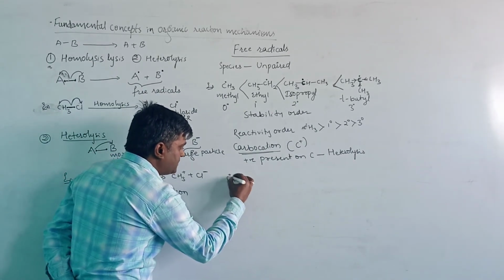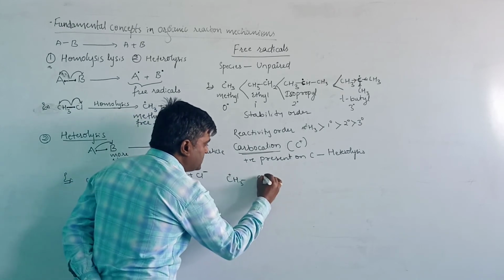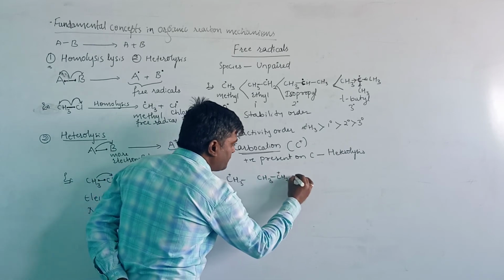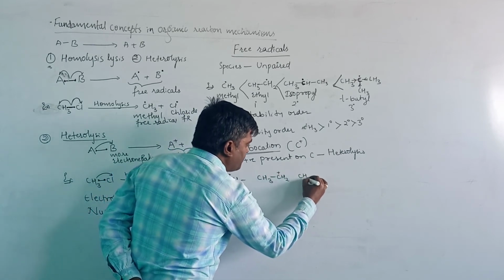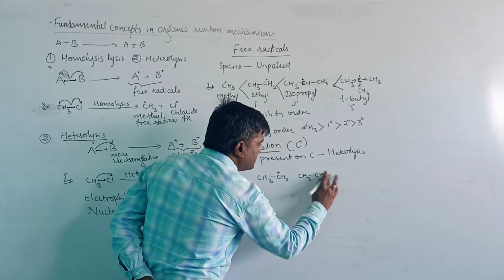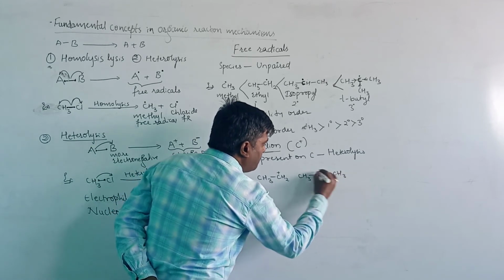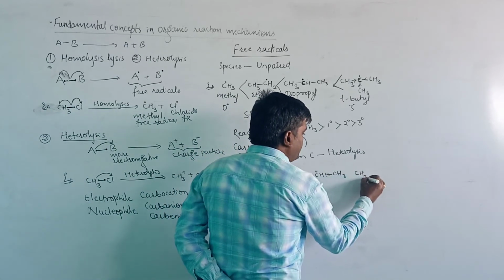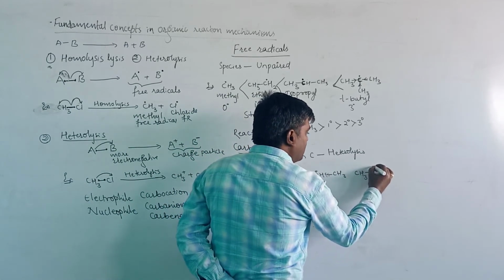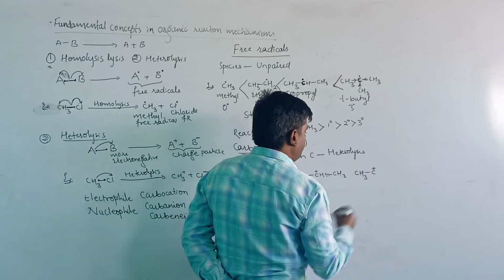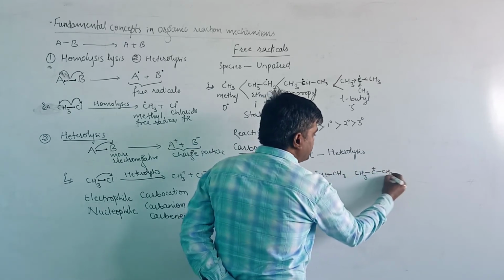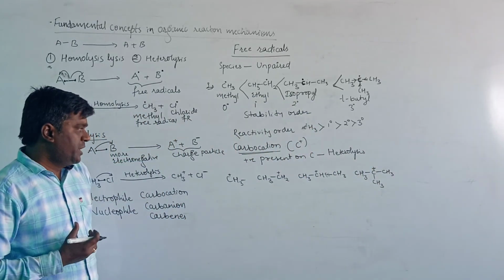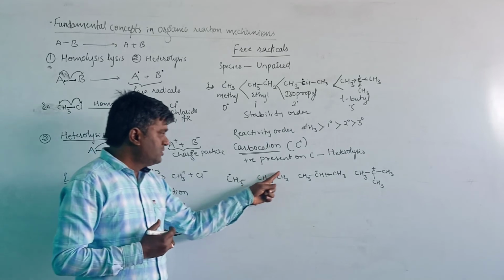CH3+, then CH3 CH2+, then CH3 CH CH3 with a plus, and then CH3 C+ with CH3 CH3. In these carbocations, the positive charge is present on the carbon atom.